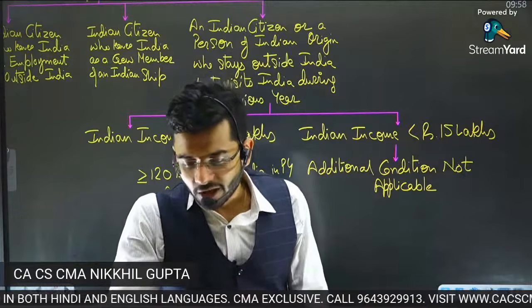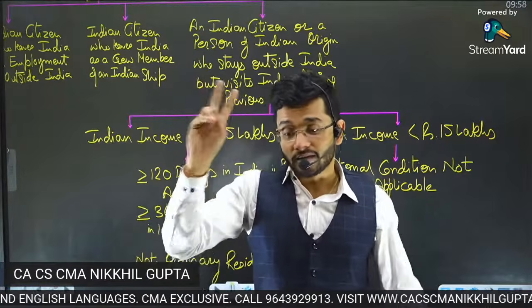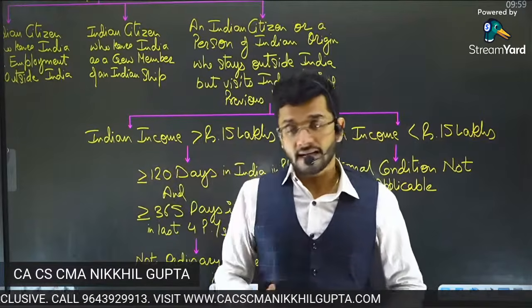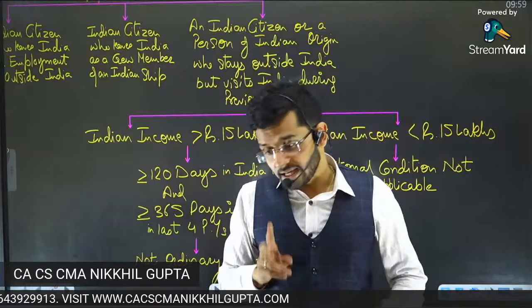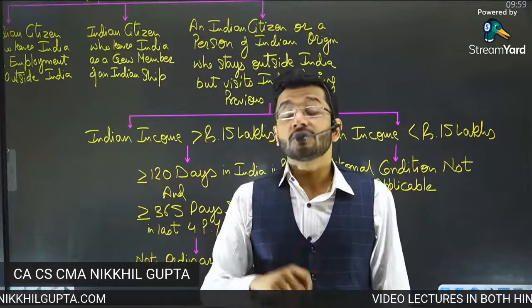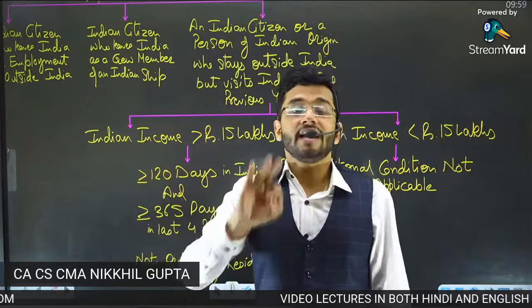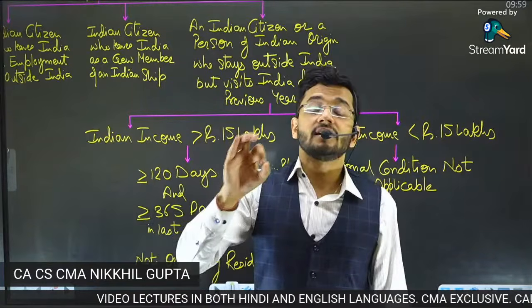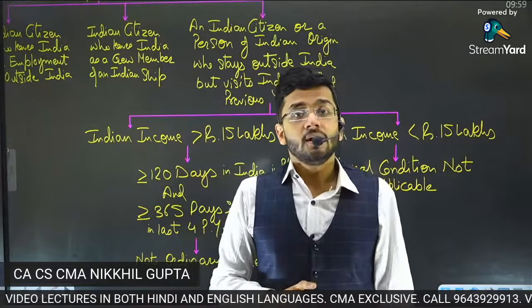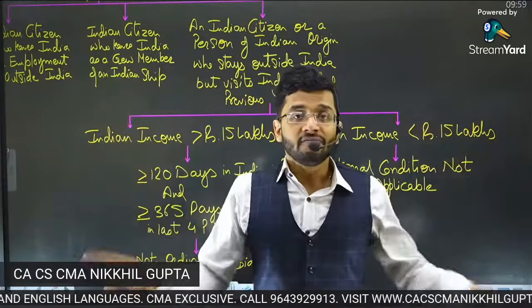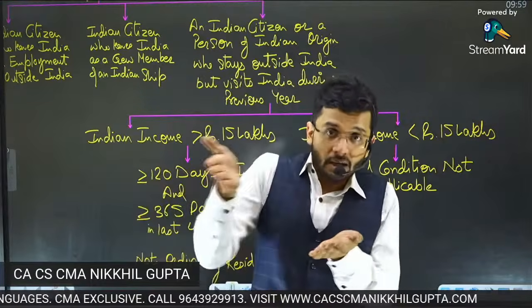Dhruv Jain is asking, what if a person becomes resident in 2 countries? That is a very good question, Dhruv. Guys, if the person becomes resident in 2 countries, then double taxation might accrue to that person. But to avoid double taxation, we have the double taxation avoidance agreement, where there is a tiebreaker rule. What is the tiebreaker rule? When the US government is also saying he's my resident, and the Indian government is also saying he's my resident, then the double taxation avoidance agreement will come into play.